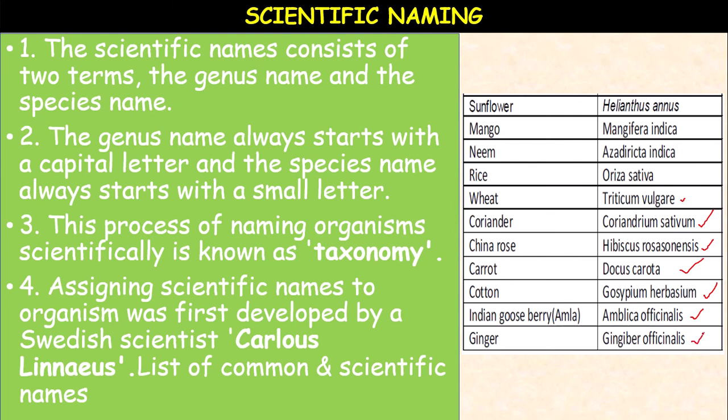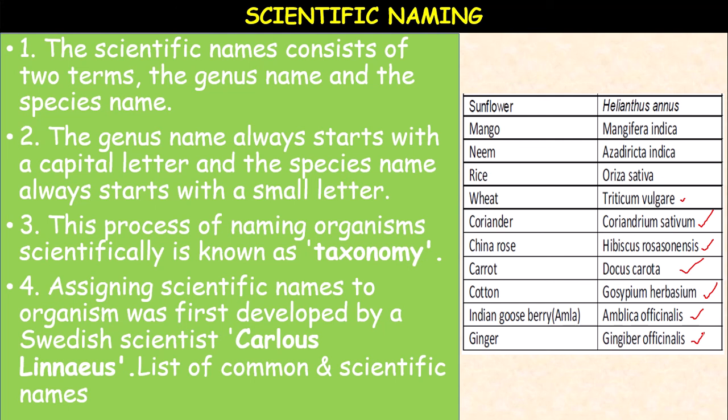Scientific name of a ginger. This is the accepted name, with no confusion at all. Common names vary from region to region, language to language, but the scientific name remains constant, the same.